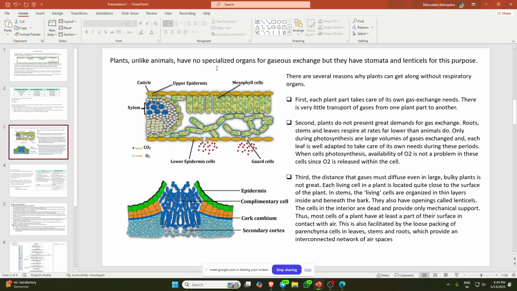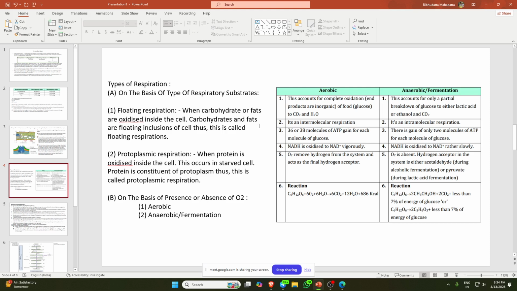Plants, unlike animals, have no specialized organs for gaseous exchange, but they have stomata and lenticels for it. There are several reasons why plants can get along without respiratory organs. First, each part of the plant takes care of its own gaseous exchange needs. There is very little transport of gases from one part to another. Second, I have already discussed these points in the NCERT.